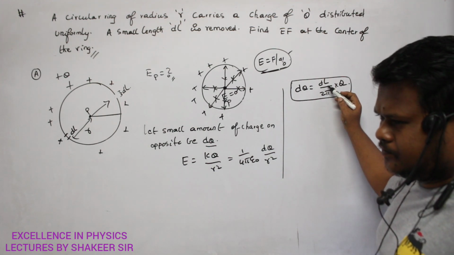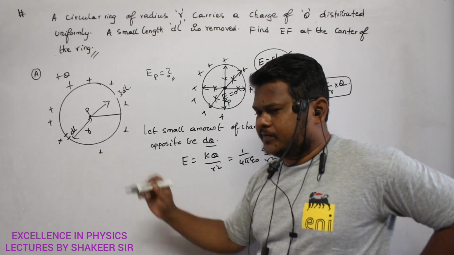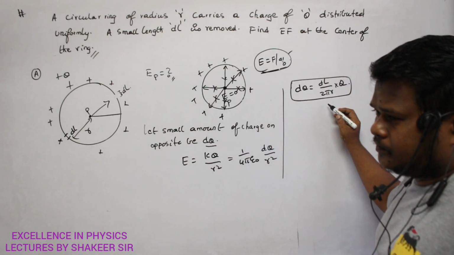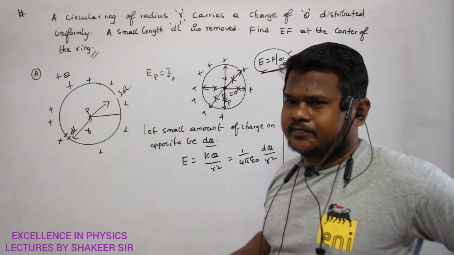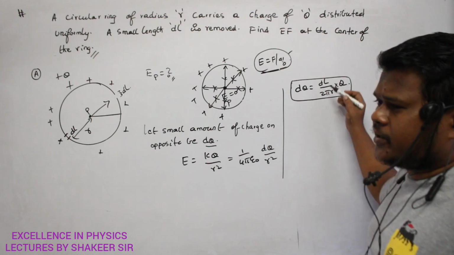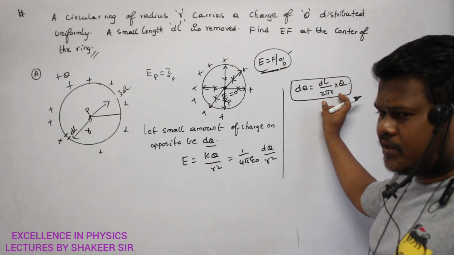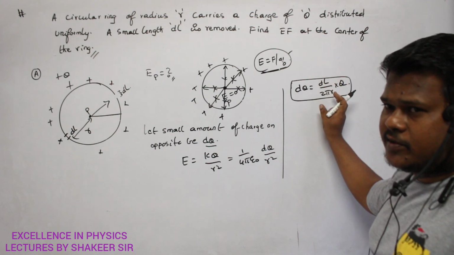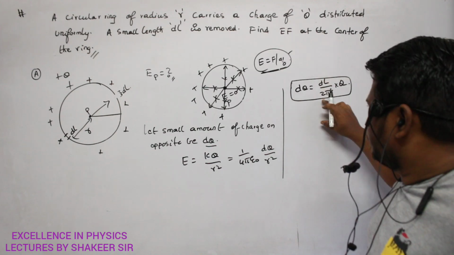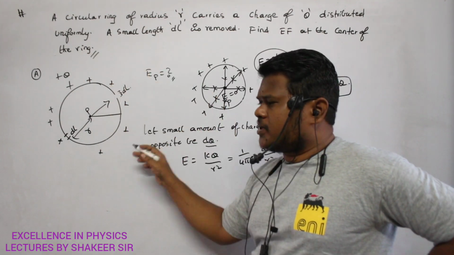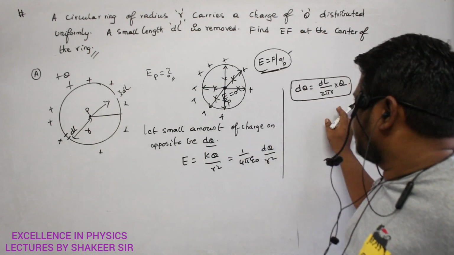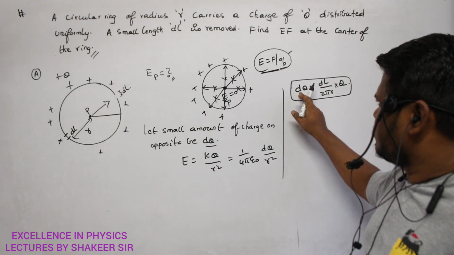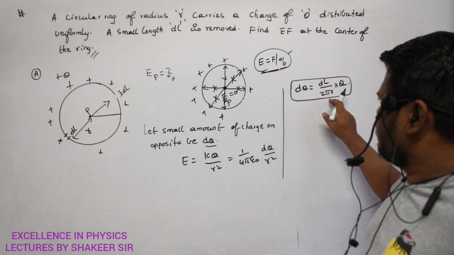What is dl? Small amount of length. What is 2 pi r? The circumference of this ring. Clear? So this is a fractional length, no? Compared to the total circumference, dl, if I am dividing both of them, then this is the fractional length. Fraction multiplied by the total charge on the ring, plus q, so I will get the fractional charge. That's all. So dq can be written as dl by 2 pi r into q.